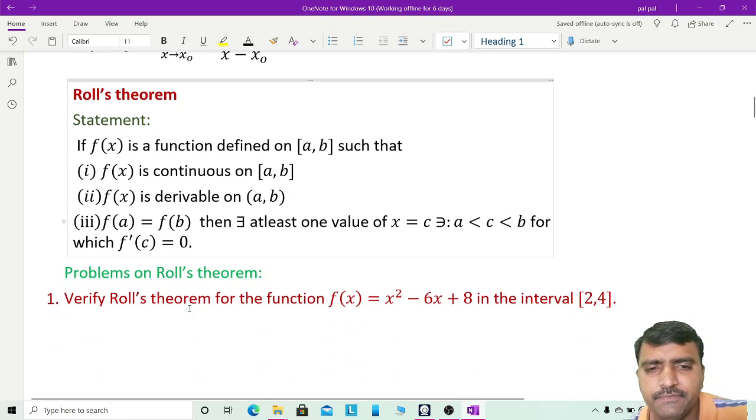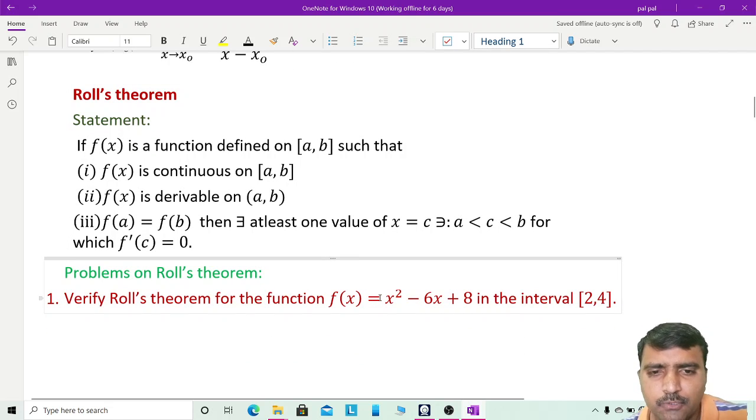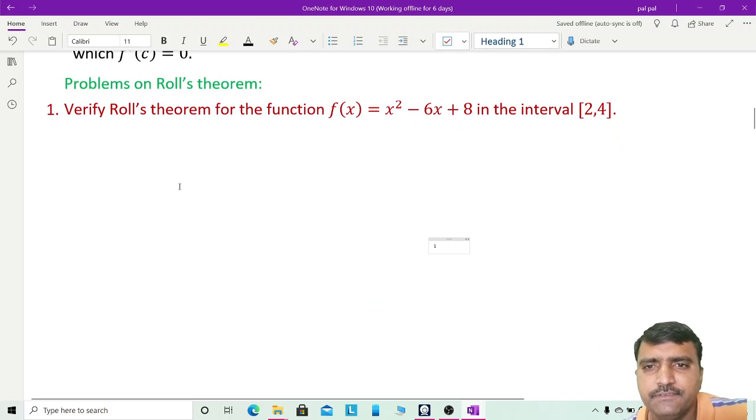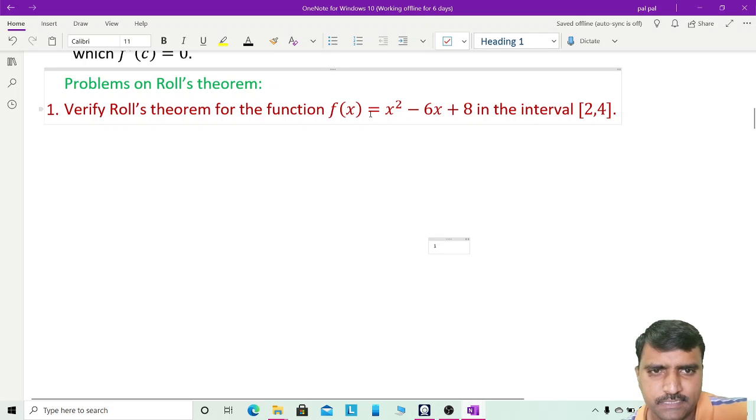Okay, so here we have some problems on Rolle's theorem. Now we have to verify whether Rolle's theorem is true for these problems. So this is the verification of Rolle's theorem. Verify Rolle's theorem for the function given in the interval 2 4. Does this function satisfy Rolle's theorem?